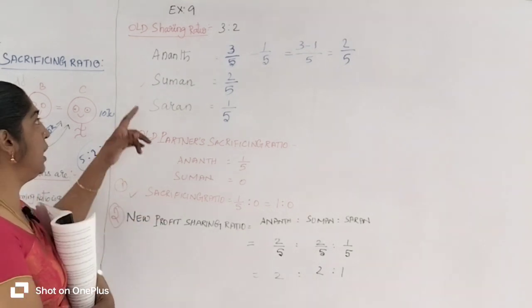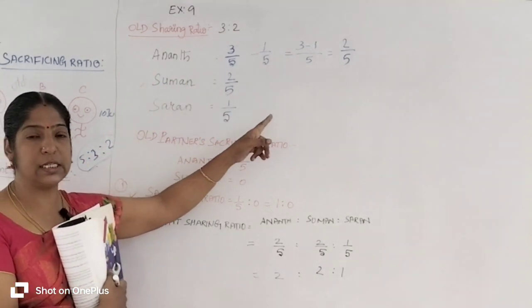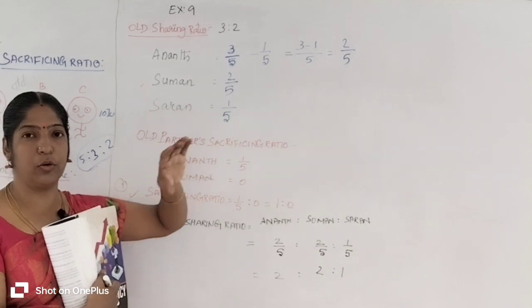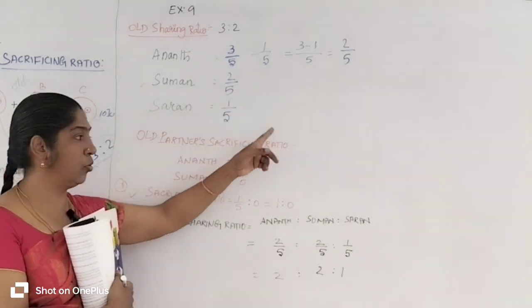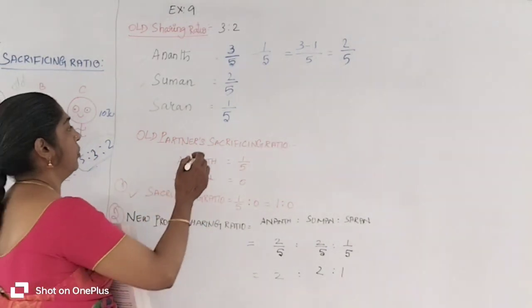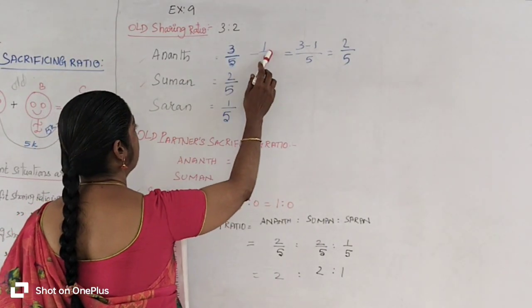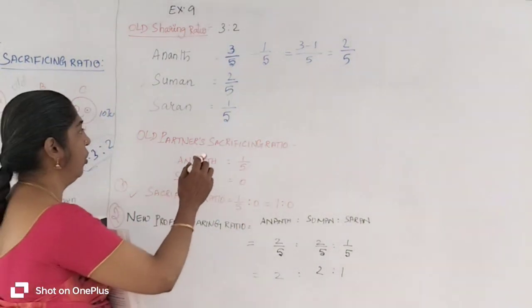So here, the old partner Anand sacrifices one portion of his profit to give it to Saran. Anand sacrifices 1/5 share of profit and gives it to Saran.